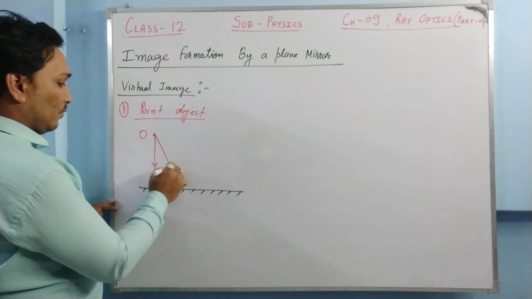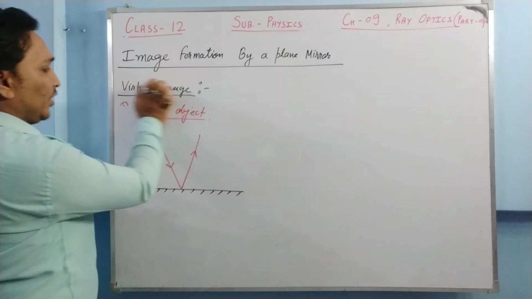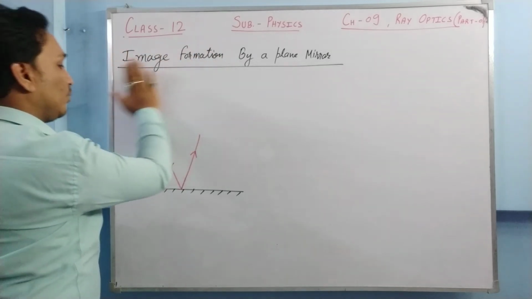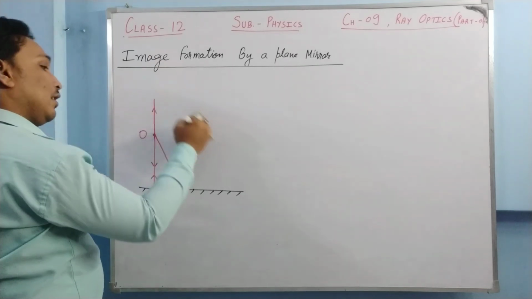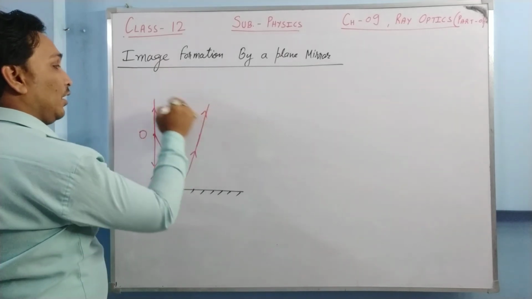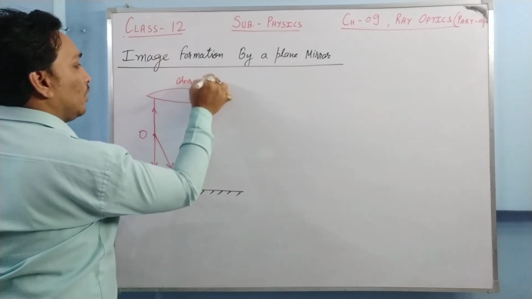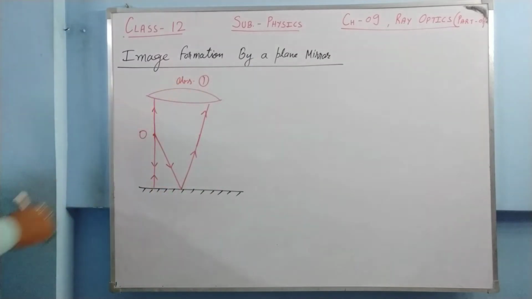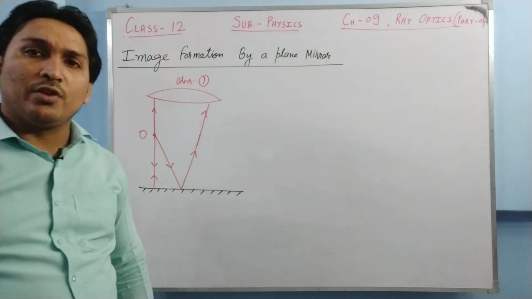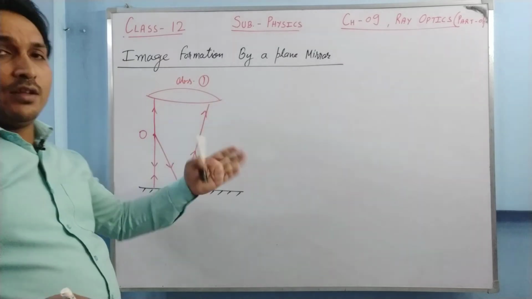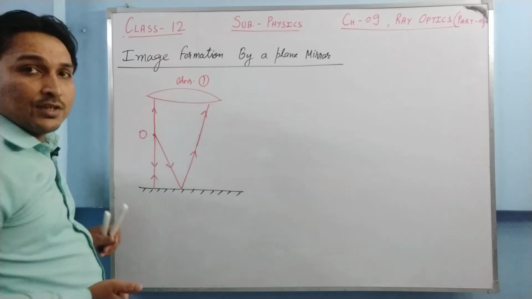Another ray falls somewhere here, reflected back, goes here. Now suppose this reflected light will be going like this and this light is going like this. If this is the human eye, say this is your observer number 1, these lights are reaching him. So where will he be able to see the intersection point? For this light and for this light, there is no intersection point. This light is starting from here, this light is starting from here.